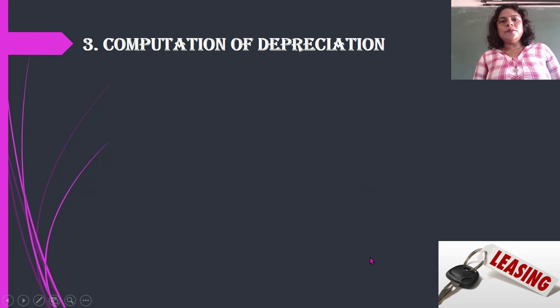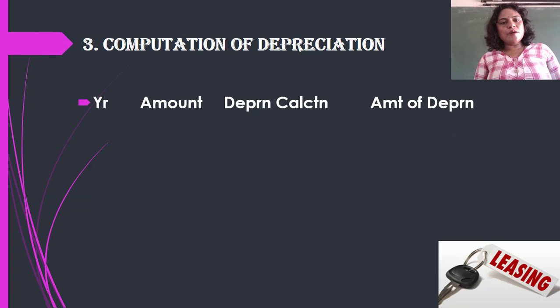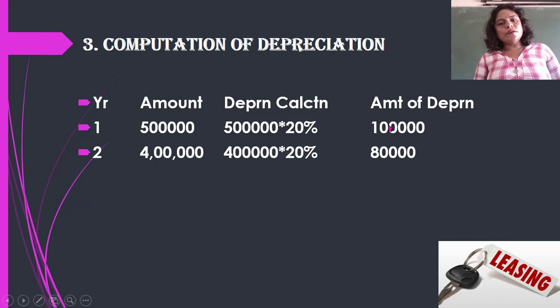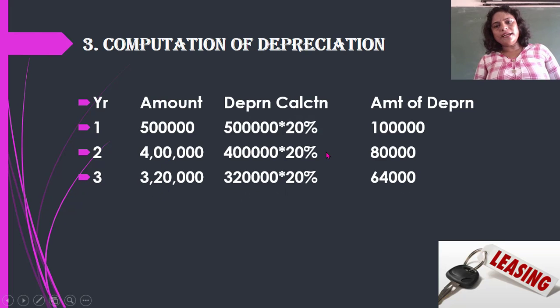We will calculate now how much is the depreciation. Depreciation, as it has been told, is on a written down value method. Now asset is costing how much? 5 lakh. Depreciation is 20%. On 5 lakh 20% depreciation, we have 1 lakh as a depreciation. Second year on the remaining amount 4 lakh, again 20%. Third year again on the remaining amount from the 4 lakh 80,000, so remaining is 3 lakh 20. On that 3 lakh 20% is the depreciation, you get 64,000.